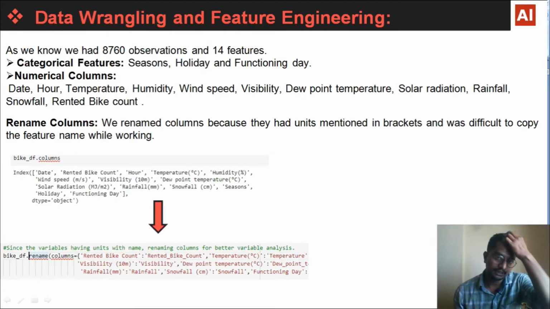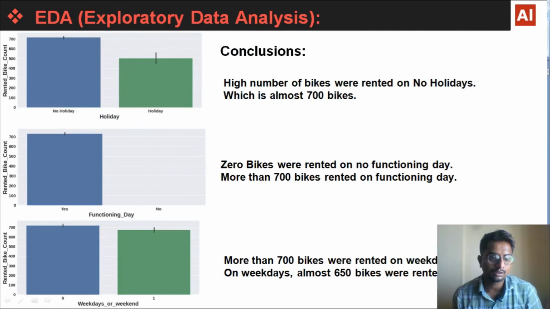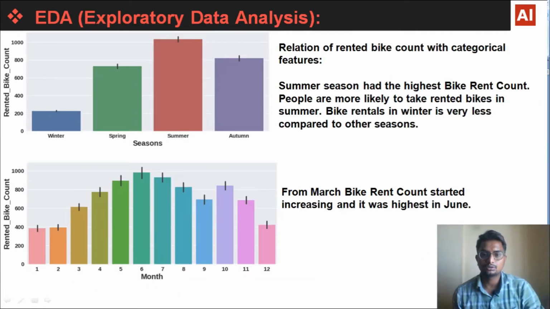So after cleaning the data, data wrangling and doing some feature engineering, we started our EDA, that is exploratory data analysis. Here we can see the relation of rented bike count with the categorical features like seasons, month, holiday, functioning day, and weekdays. So first we can see that the summer season had the highest bike rent count. In the summer, the highest bike rent count was there. People are more likely to rent bikes in summer.